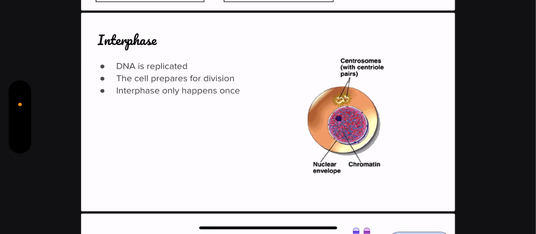Let's talk about interphase. Like I said, growth, DNA is replicated, the cell prepares for division. Interphase only happens once.